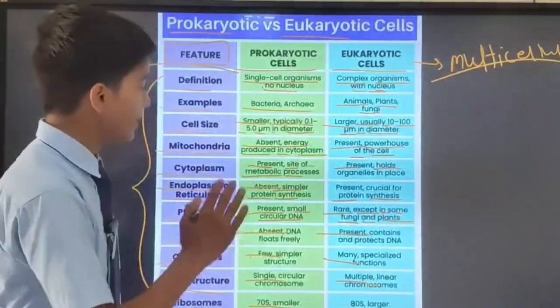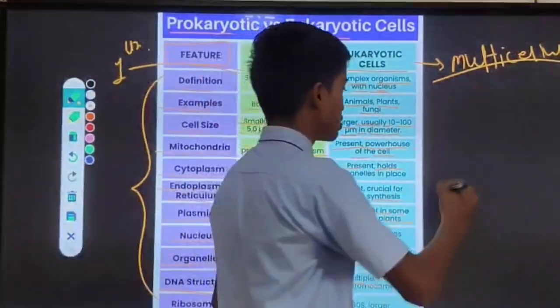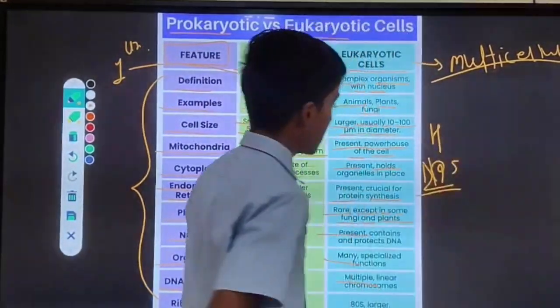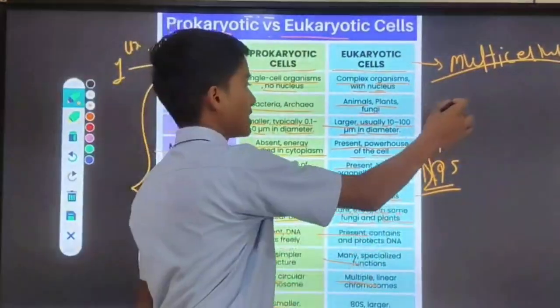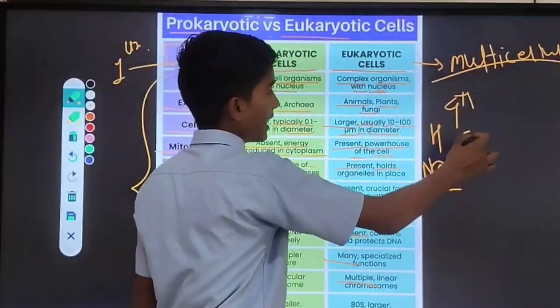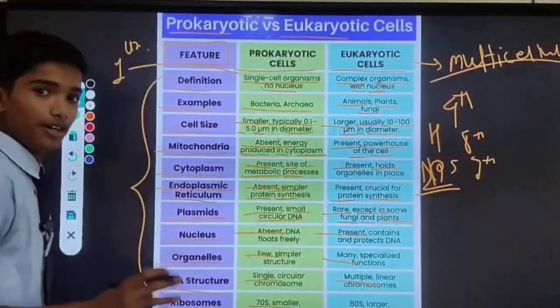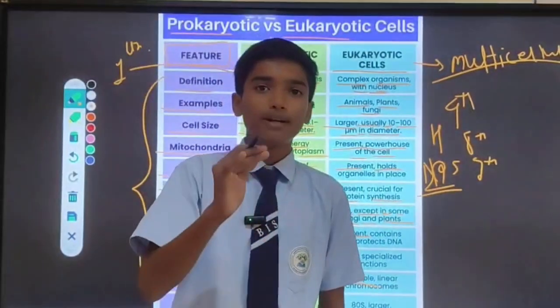Here the differences are given and you have to write them in your notebook if you are preparing for examinations like Homi Bhabha, NSO and other science examinations in which the cell chapter is there. It is given in Fundamental Unit of Life, class 9th, 8th and 7th. So you have to prepare this table and learn it because it is very important, the prokaryotic and eukaryotic cell.